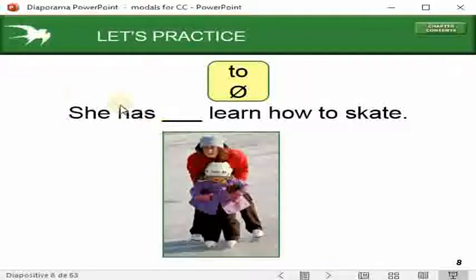Okay, so here let's practice this rule. She has to, or empty or zero to, learn how to skate. So here we have has, the modal verb has to, so we are going to put to because to is part of the modal verb, it is not part of the main verb learn.